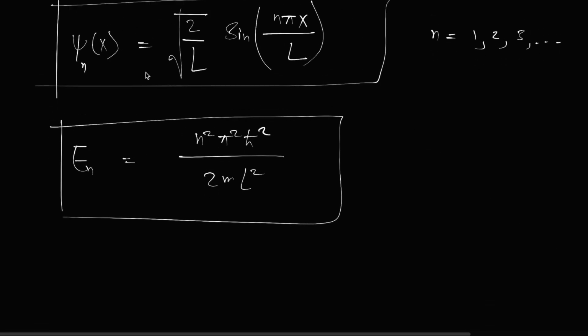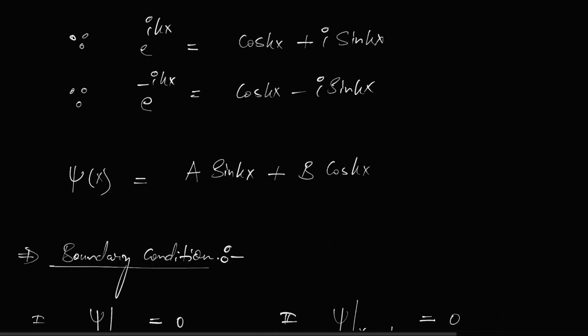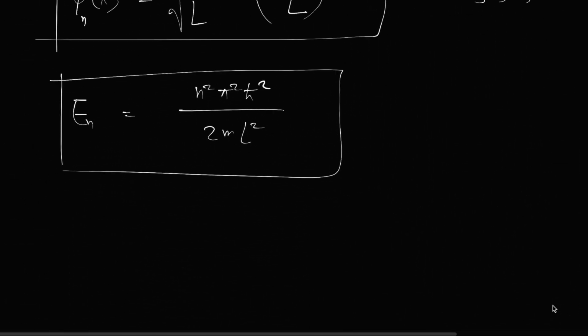Okay. So here, as you can see, there are only some specific energy levels which are possible for the particle. Otherwise, if you think classically, then a particle can have any energy, right? Because it is inside this box, it can have any energy. If it can have 1 joule, then it can have 1.1 joule also, right? Classically, what restricts it? Nothing. But quantum mechanically, we see what the reality is.